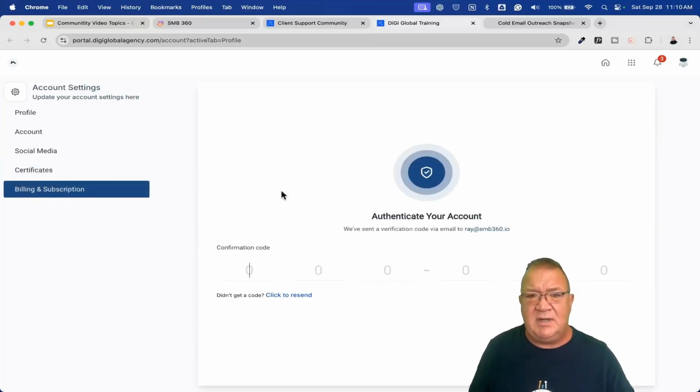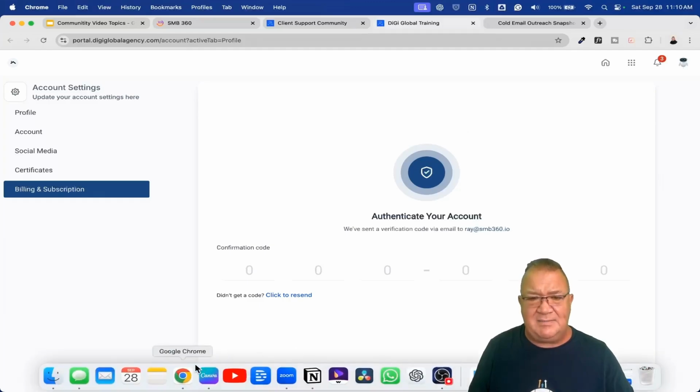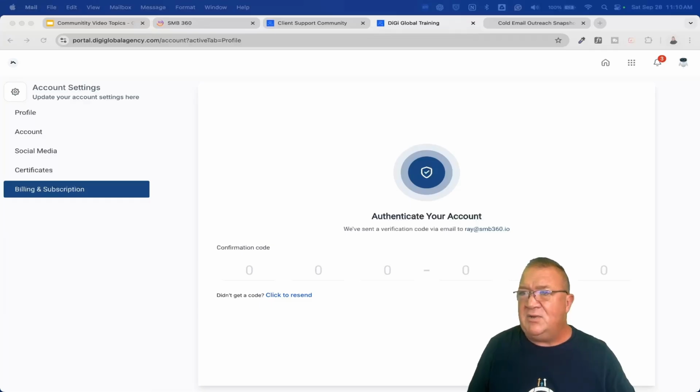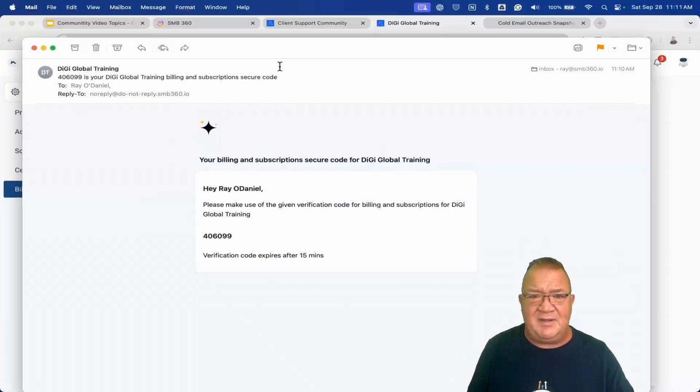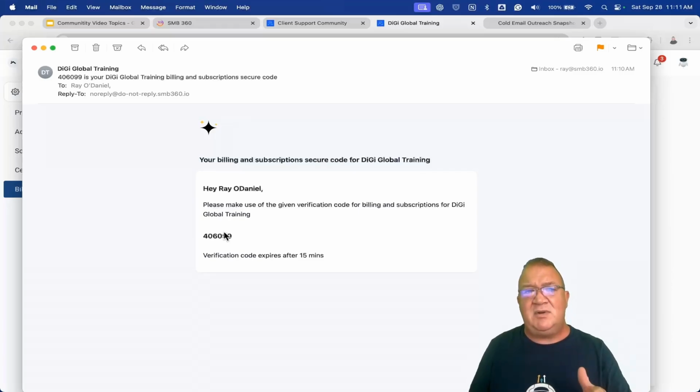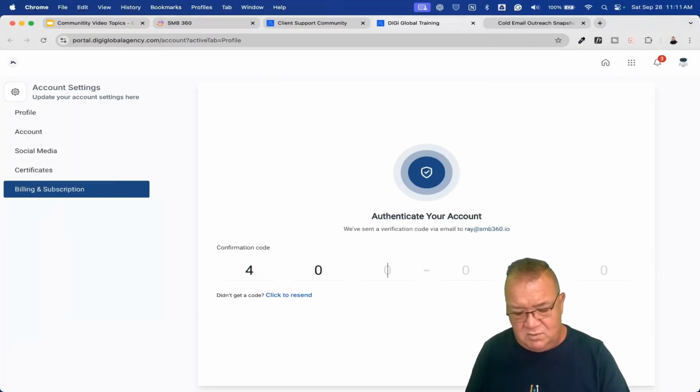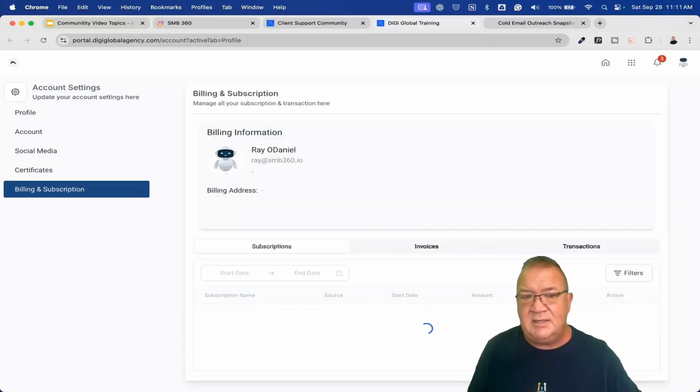So if I click on this one, every time I come in here, this is going to be the case. I'm going to move this over. Right now I get an email from Global Agency, and it has a code. Every time I go into billing and subscription, you will have to do this. Your clients will too. They will have to authenticate themselves for this. Right now, I'm going to put in 406099. And when I do that, now it comes back to the subscriptions.